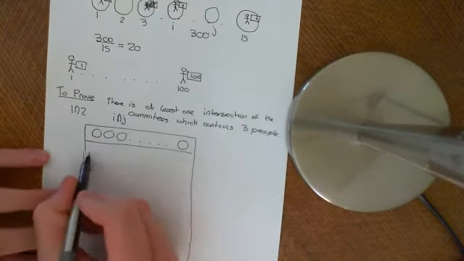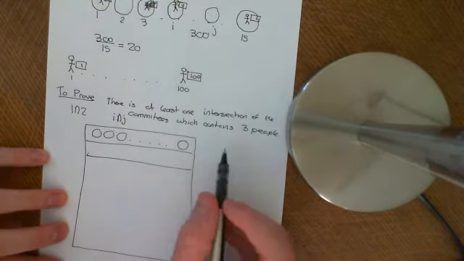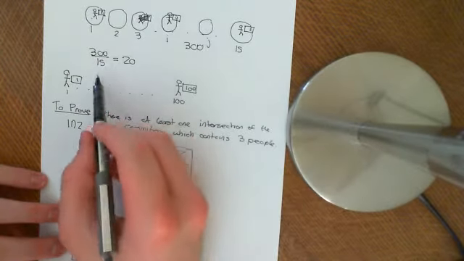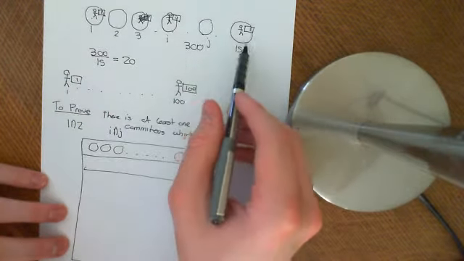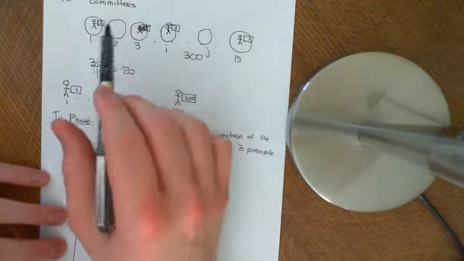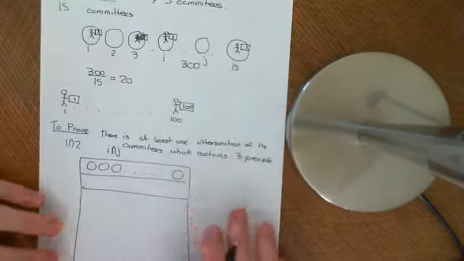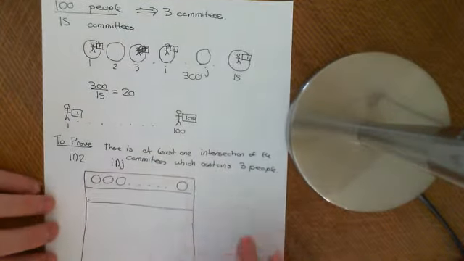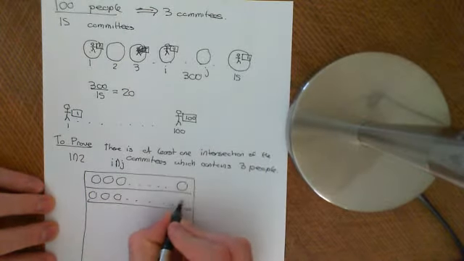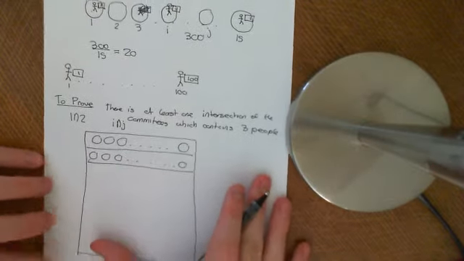Okay, so in this probability space, I want you to put in every possible different way there is of ascribing these 100 people into these 15 committees, such that every person appears 3 times, and in each committee there are 20 people. So there are absolutely loads of ways of doing that. And I'm putting them all in this great big probability space. So here is another way of doing that, etc. And you could go on.